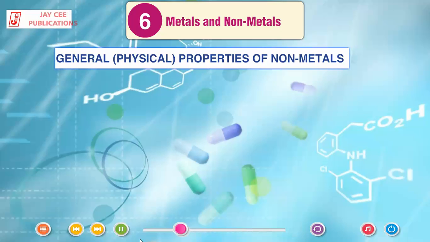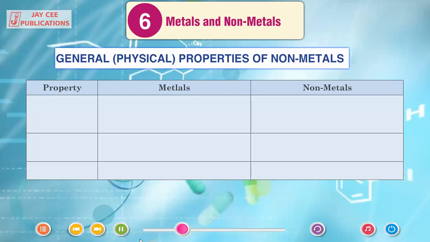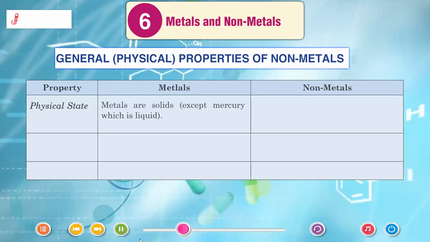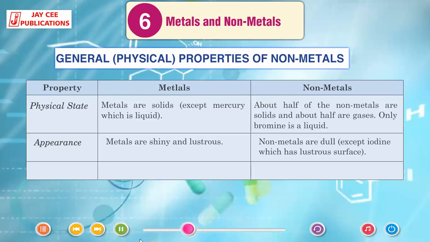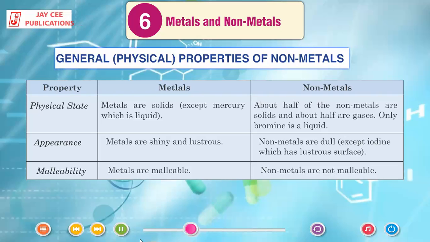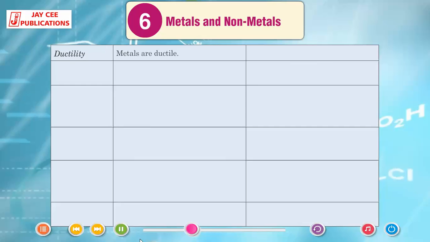Comparison of physical properties of metals and non-metals. Physical state: metals are solids except mercury, which is a liquid. About half of the non-metals are solids and about half are gases. Only bromine is a liquid. Appearance: metals are shiny and lustrous. Non-metals are dull except iodine, which has a lustrous surface. Malleability: metals are malleable; non-metals are not malleable. Ductility: metals are ductile; non-metals are not ductile.